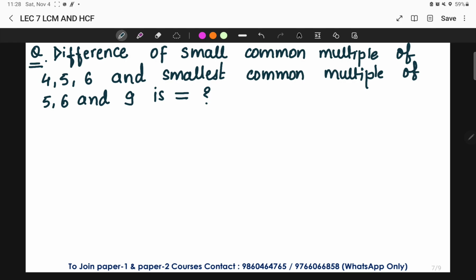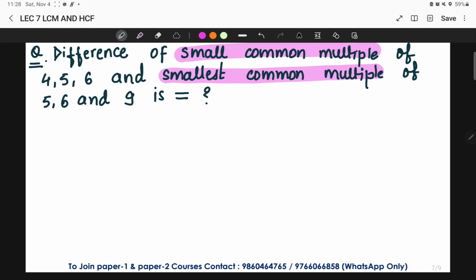Question number 1 that I am showing you over here is of the LCM. This is a previous year question asked in your examination. The difference of the small common multiple of 4, 5, 6 and the small common multiple of 5, 6, 9. Do not get tense about what a small common multiple is. Smallest common multiple and small common multiple are one and the same. That is nothing but the least common multiple, called LCM.